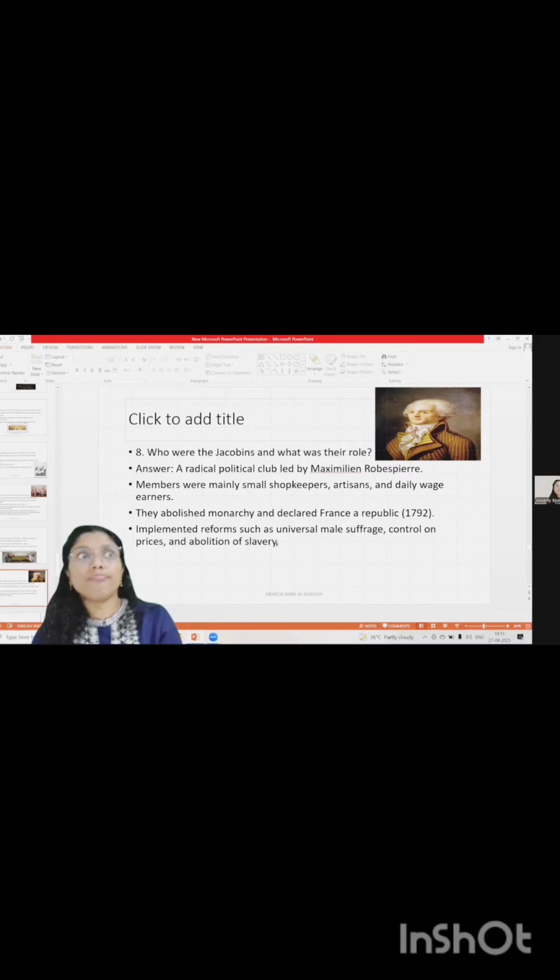In those days, for work in regions like the Caribbean, these French people were not interested to travel long distances and work on plantations, like coffee and sugar plantations. So there was a slave trade, actually a triangular slave trade between America, France, and Africa. The slaves were forcefully made to do labor. There was so much discrimination. So this slavery was abolished by the Jacobin club only.